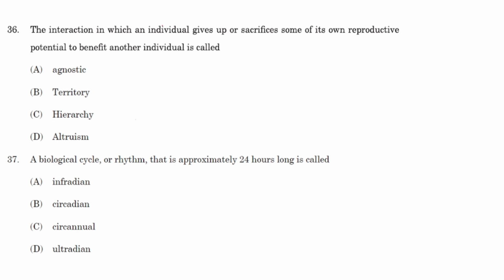The interaction in which an individual gives up or sacrifices some of its own reproductive potential to benefit another individual is called. So in this particular question, you can see a helping behavior, and whenever there is a sort of helping behavior, always remember the right answer for this will be D, altruism. Altruism means helping type of behavior. Agonistic means aggressive behavior, showing anger, aggression.